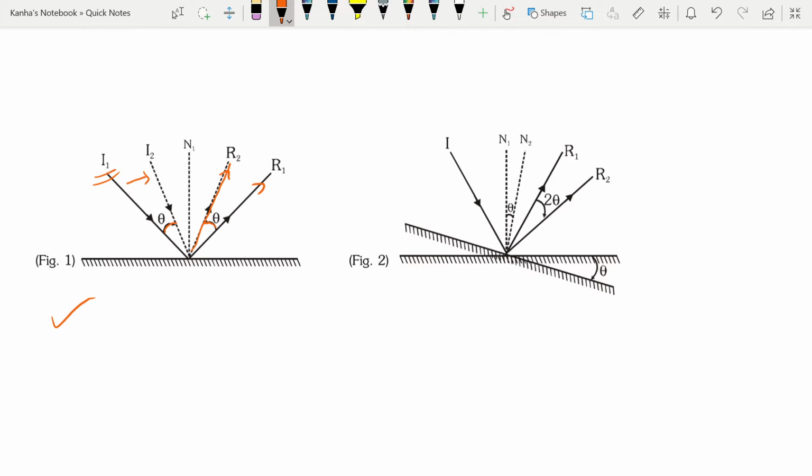The second observation is right here. Instead of changing the angle of incidence, what you change is the angle of the mirror. If you keep the incident ray fixed and the mirror is rotated by some angle, then the reflected ray will rotate by double the angle in the same sense. What does this mean? If I have rotated my mirror in this sense by angle theta, then my reflected ray will be rotated in the same sense. For example, if this was clockwise, then the reflected ray is also rotated clockwise but by double the angle. So this rotation is by 2 theta. You should also make a small note of this.